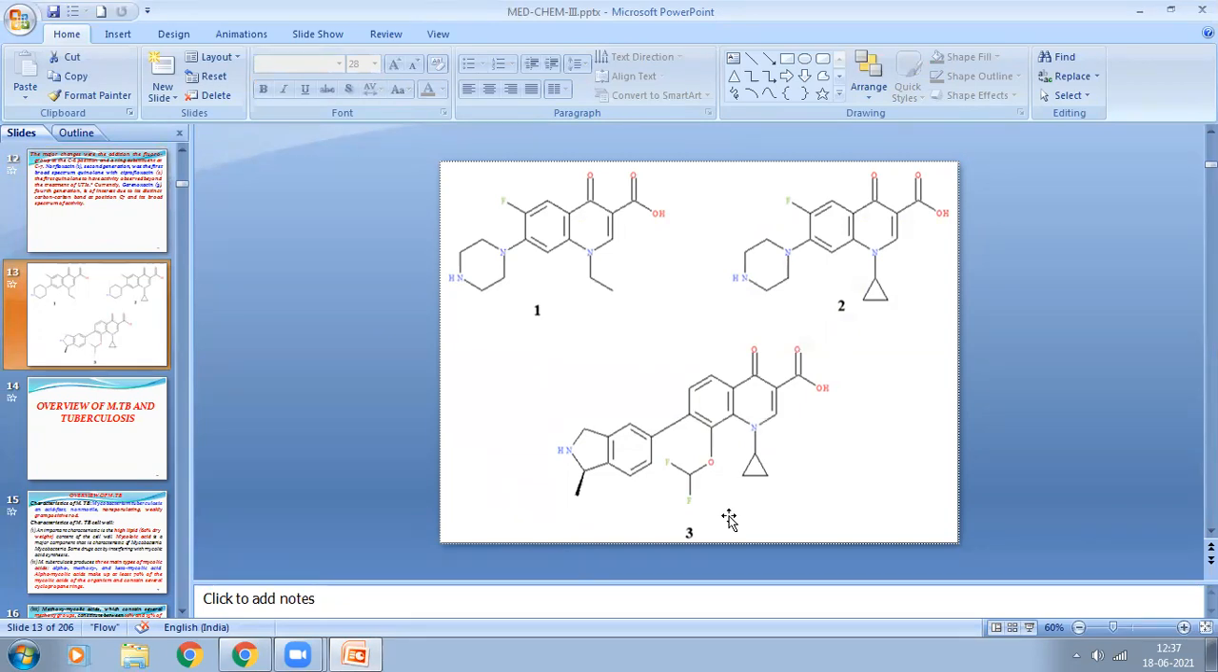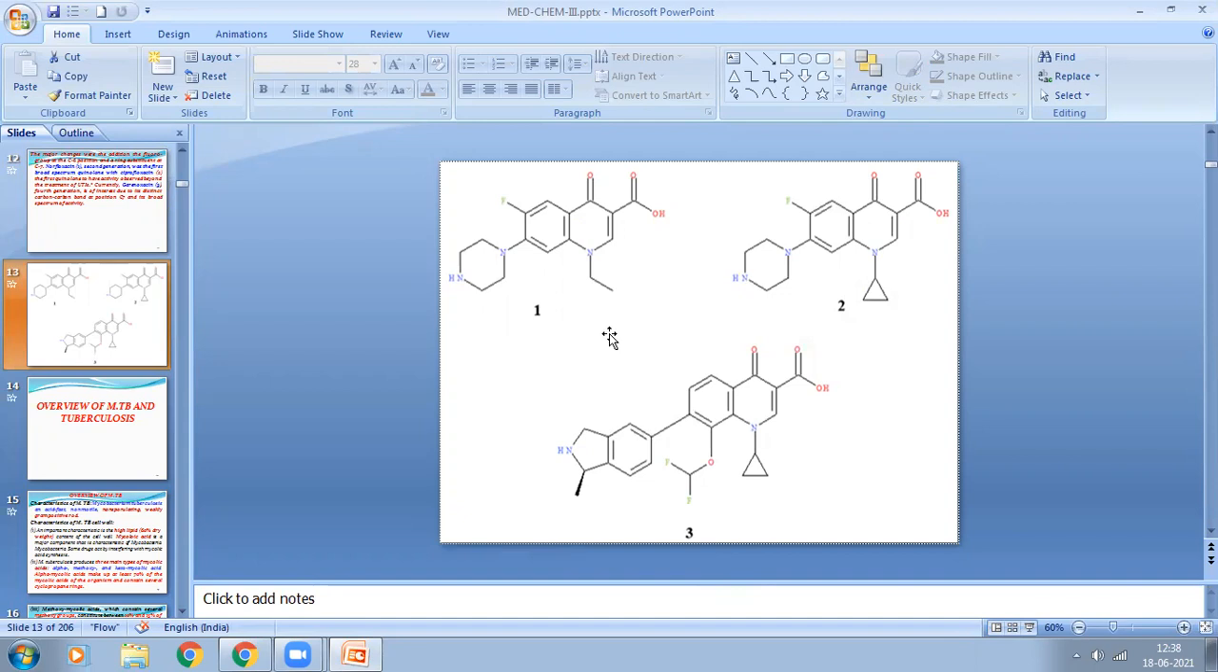After developing the quinolone nucleus, substitution of the quinolone nucleus leads to development of a number of fluoroquinolone derivatives. That is ciprofloxacin, norfloxacin, garenoxacin, gatifloxacin, moxifloxacin, ofloxacin.